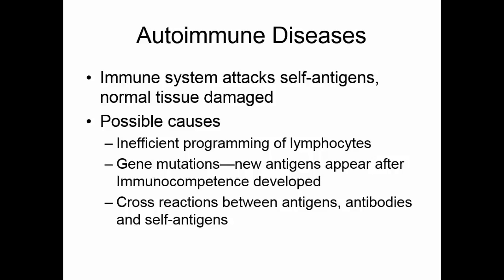And then finally, there's the theory that there is a cross-reaction between antigens, antibodies, and self-antigens, that somehow we get some naturally occurring antigen or some antibodies that respond to a self-antigen, and this causes a bigger complex that causes the immune system to activate. There are several diseases that are classified as autoimmune disorders.